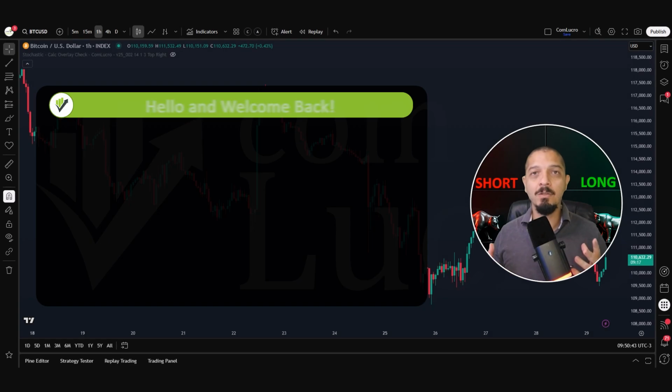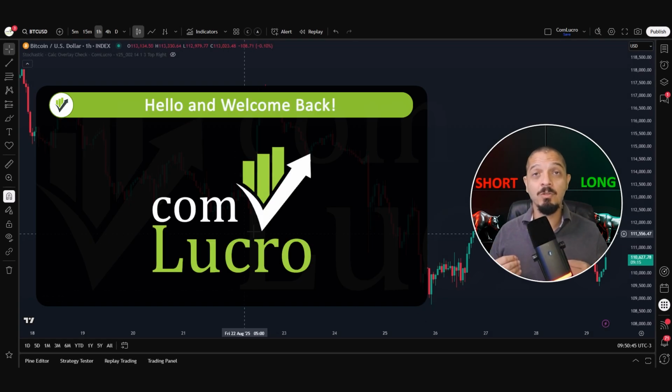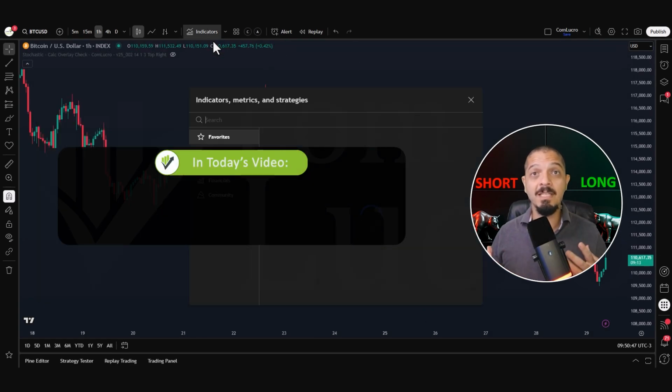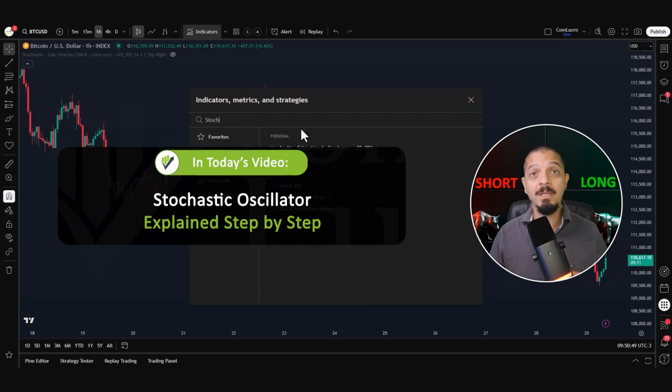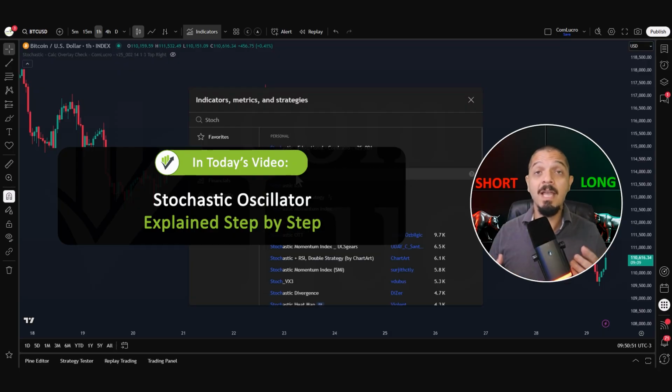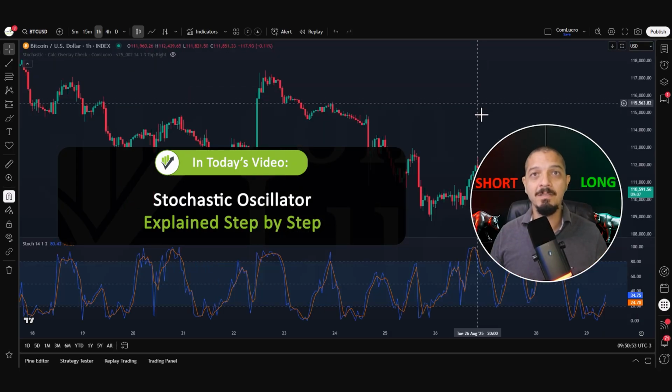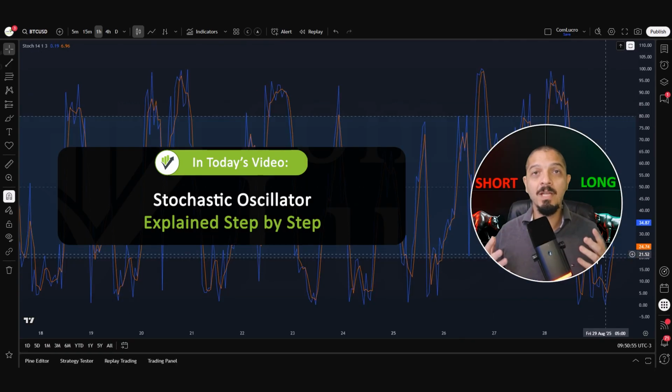The stochastic oscillator is one of the most straightforward and widely used tools for measuring momentum and finding potential entry points. It appears in its own panel below the chart and shows you how the current price is behaving inside its recent trading range through two dynamic lines.